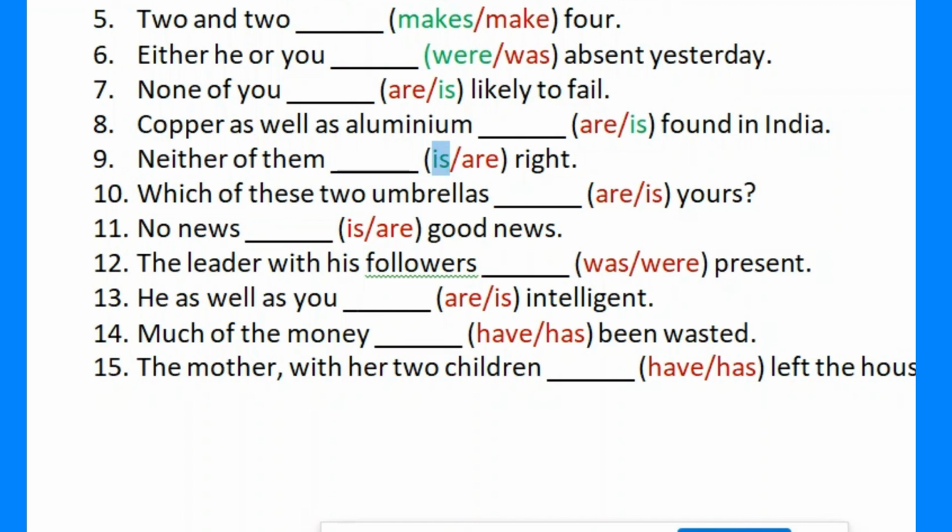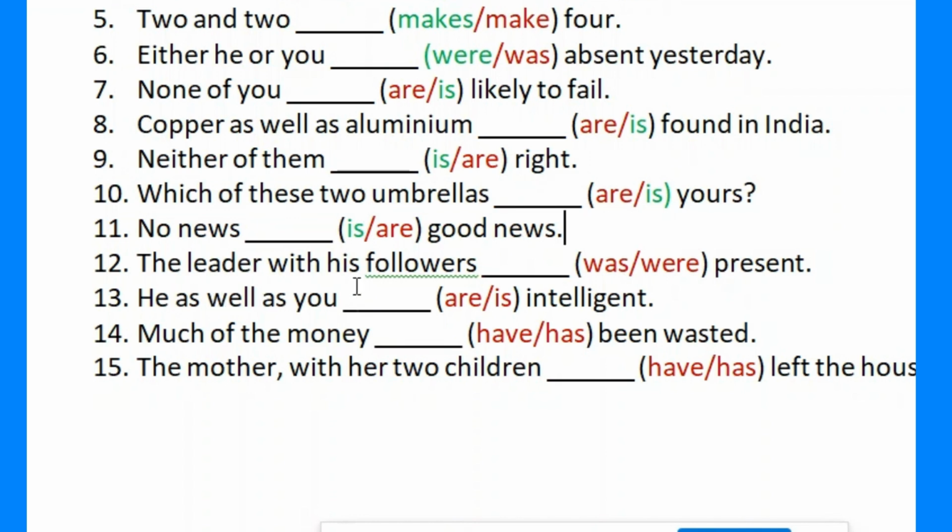10. Which of these 2 umbrellas is yours? Explanation: which refers to a single umbrella from the 2, so we use is. 11. No news is good news. News is an uncountable noun treated as singular, so we use is.